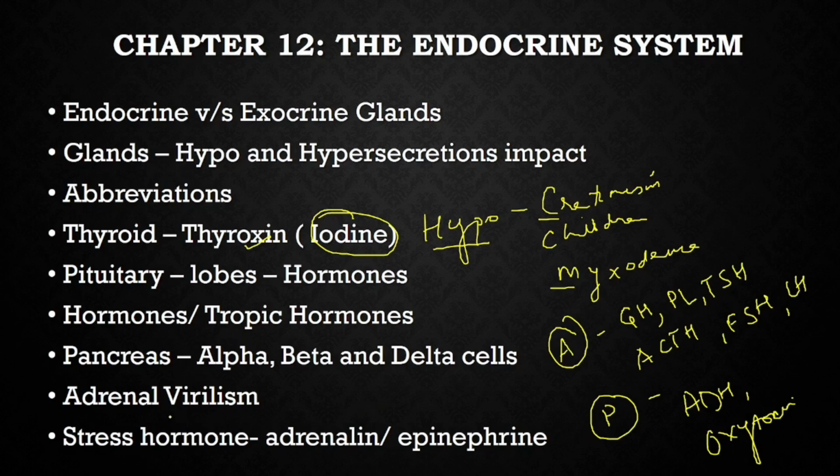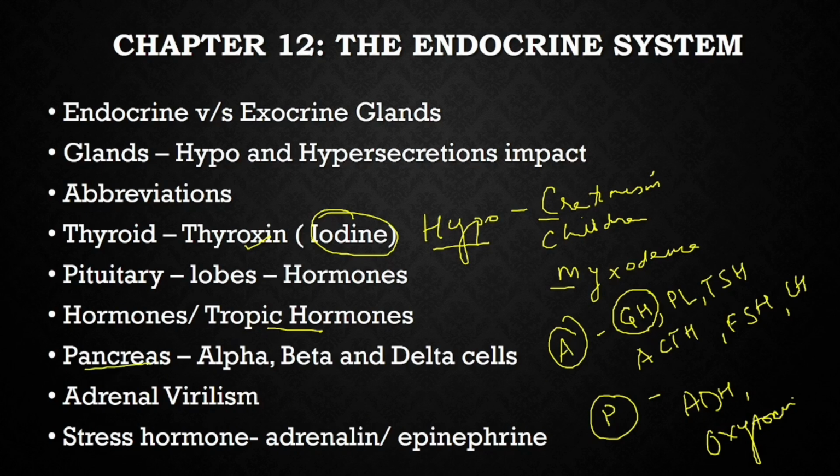Now you talk about the growth hormone. The hyposecretion of growth hormone leads to dwarfism, and the excess of growth hormone in children causes gigantism, and it also causes acromegaly in adults. So name of the diseases is a must, children, right? Hormones and the tropic hormones. What are tropic hormones? The hormones which trigger the release of hormones from the other glands are the tropic hormones. So in this you have thyroid stimulating hormone, adrenocorticotropic hormone, follicle stimulating hormone, and ADH as the tropic hormones.